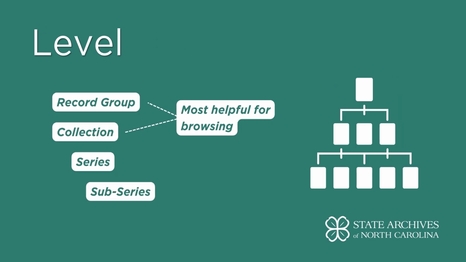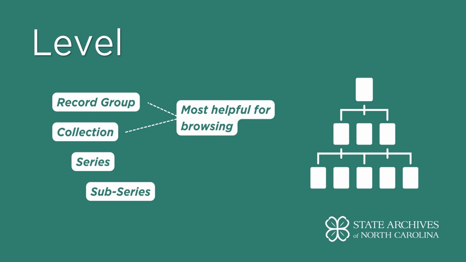Level is one of the most helpful refining facets, particularly for browsing. You start at the top level, record group, and drill down into different series and subseries to see what is available. Refining by record group or collection is the most useful function. If you're not sure what this means, see our record hierarchy video.